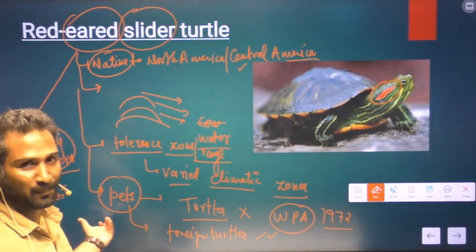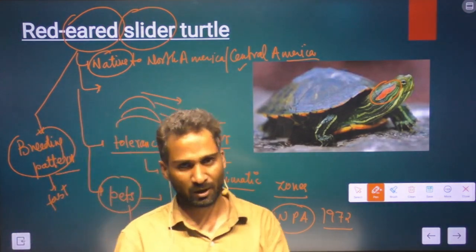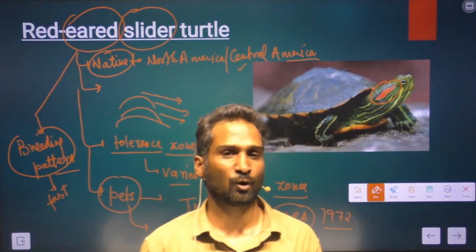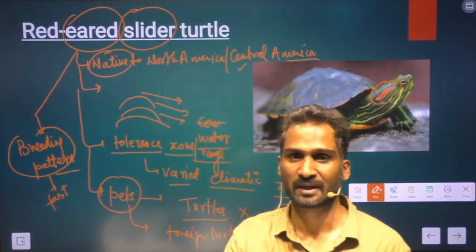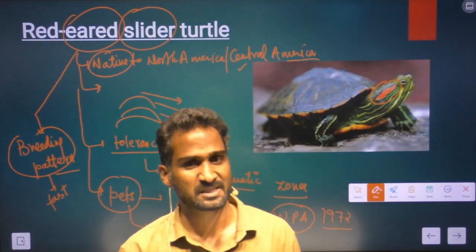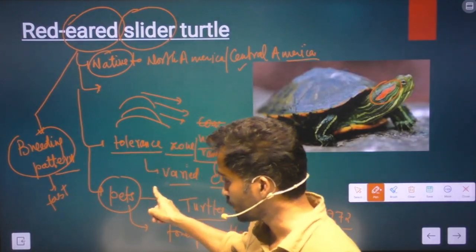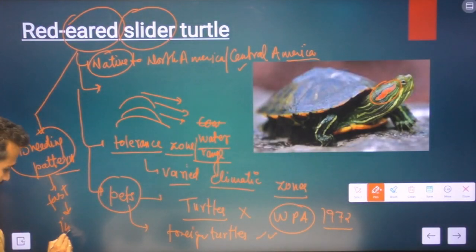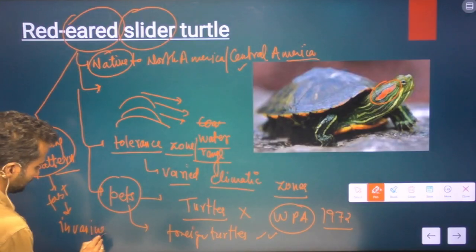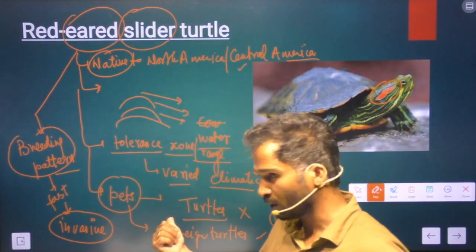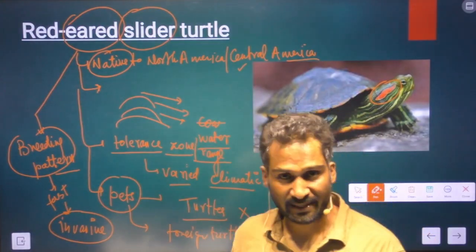And once their number increases, the owners of these pets leave them in nearby water bodies. And those water bodies where they are left, they basically become invasive species. Invasive in the sense that they outcompete for food and habitat.